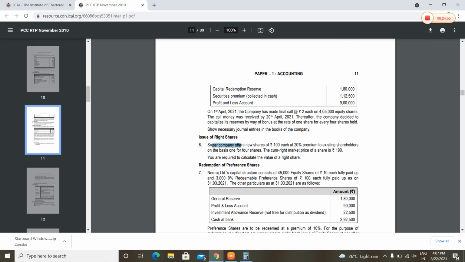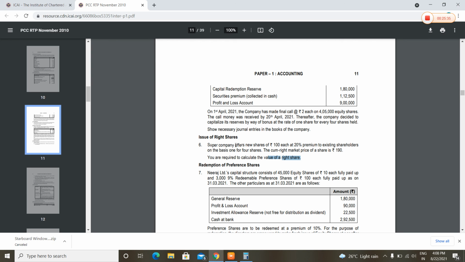First, you have to compute the value of the shares after the rights issue. How would it be? 190 into 4 shares, as they are showing 1 for every 4, plus 120 into 1, divided by 4 plus 1.